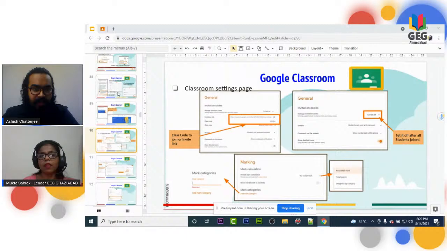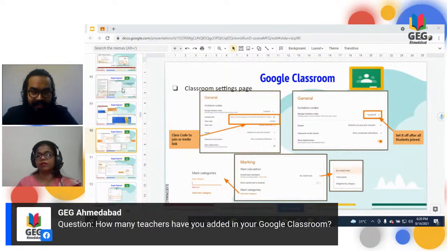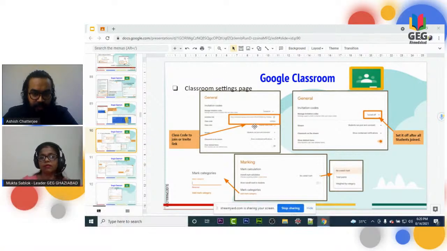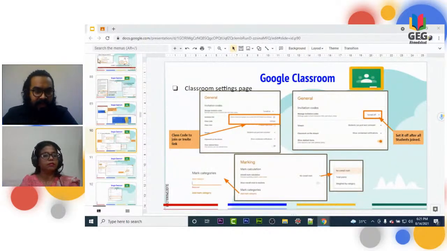Now, I'm going to show how exactly we can make the classroom settings appropriate, and at certain times how the settings can be changed accordingly. I'll show you all these things slightly in the way ma'am has shown us.